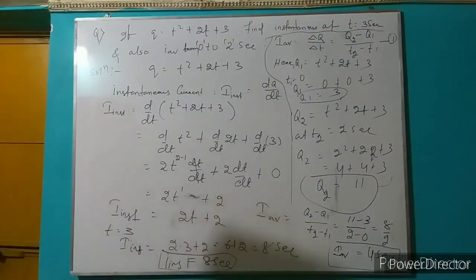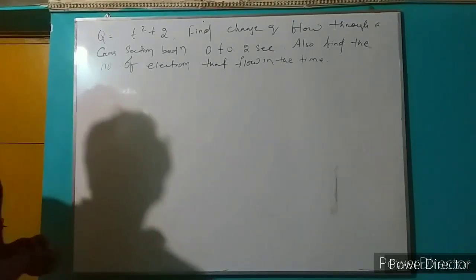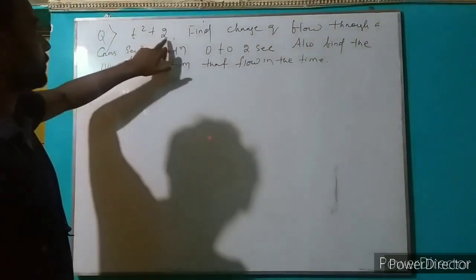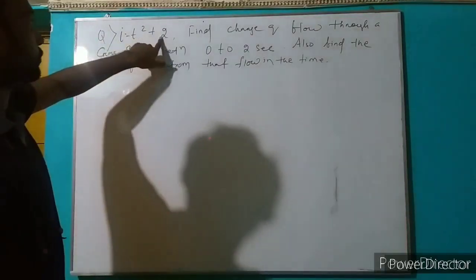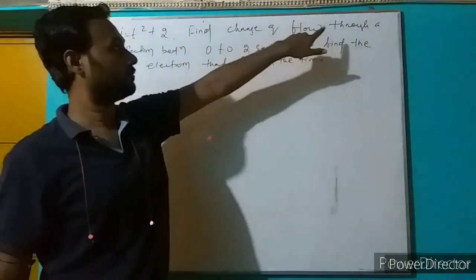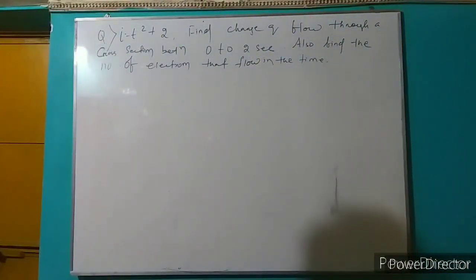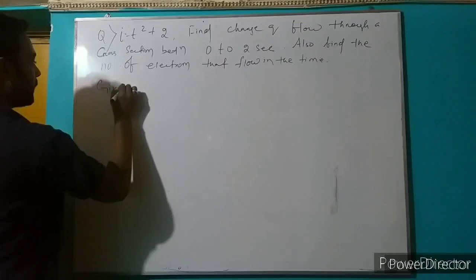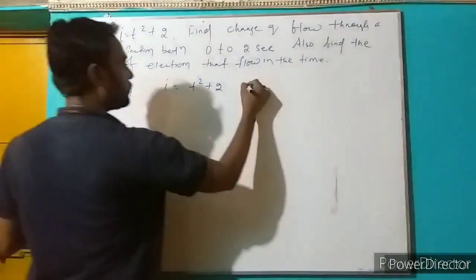Now my second question. In question number 2, I equal to t square plus 2. Find the charge Q flowing through a cross section between 0 to 2 seconds. Also find the number of electrons in that flow in that time. That is the second problem given. Given I equal to t square plus 2, we have to find the charge Q.